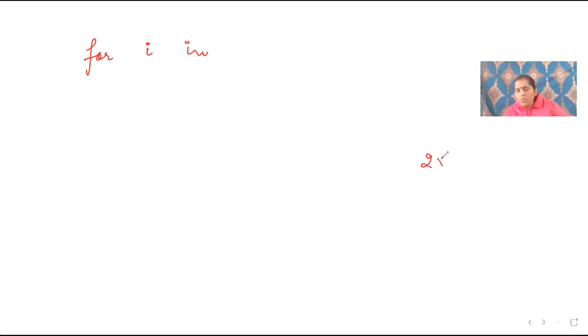For example, 2 1s are 2, 2 2s are 4. You have to write the table of any number. I have written 2 here. Let us suppose you are given that, take a number from the user and print the table of that number. How will you write the program?